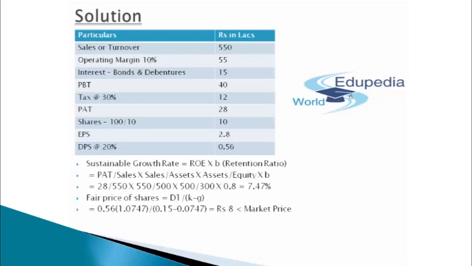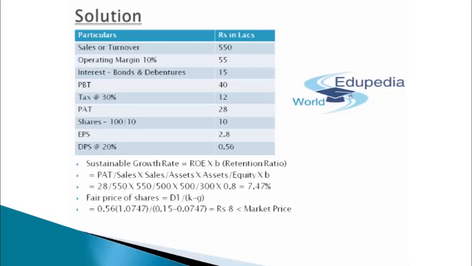Let's suppose you're having an apple in your hand. Its fair market value is just 8 rupees. And the same apple is currently being sold in the market at rupees 13. So what's the best thing you can do? You can simply sell it off because you know its real worth is just rupees 8. And the same is getting sold in the market for rupees 13. That's the best time you can sell it off and quit the market.